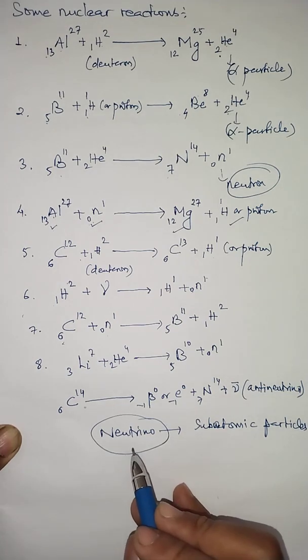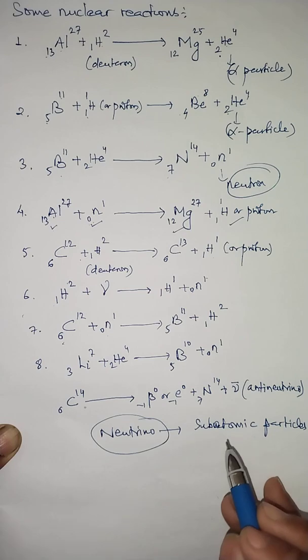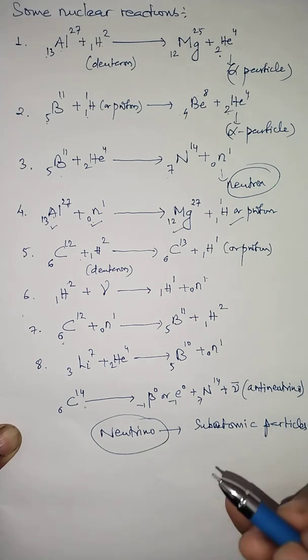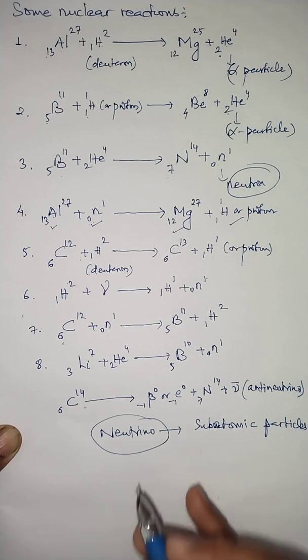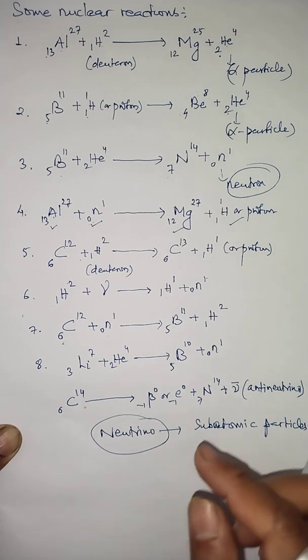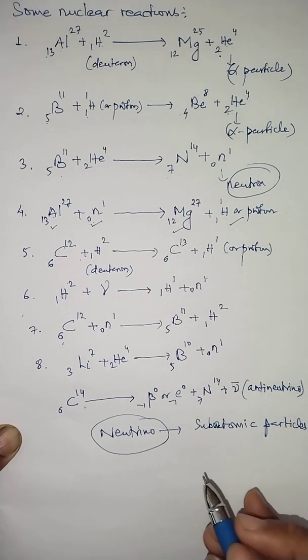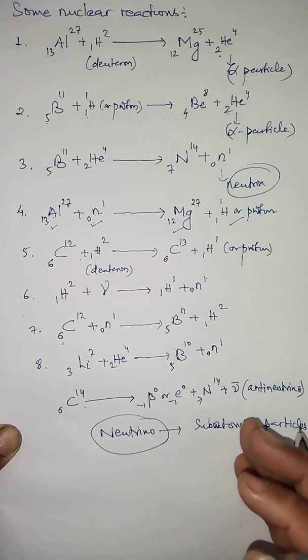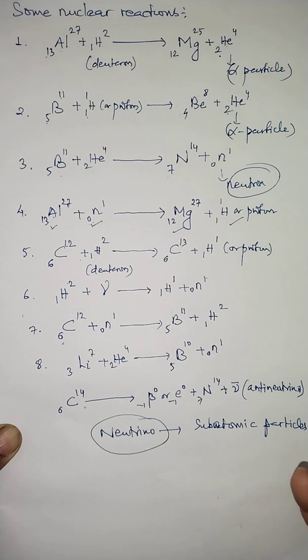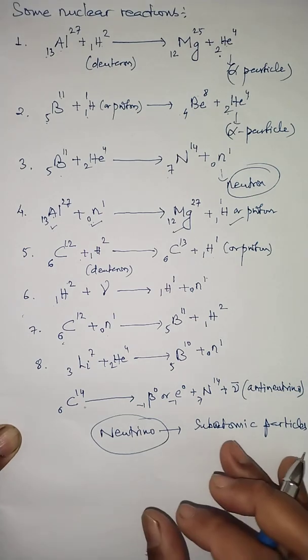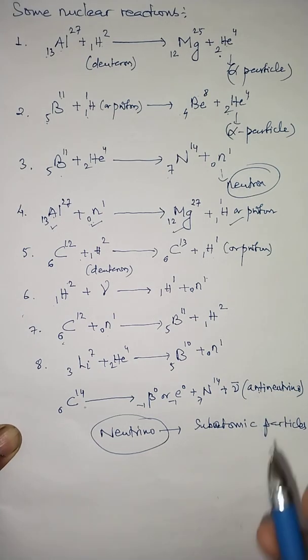Such a subatomic particle, similar to the electron, having no electrical charge, is called the neutrino. But there is an antiparticle of the neutrino, and that antiparticle is called the anti-neutrino. This particle also has no charge. As I said, it is similar and has the same mass, but the opposite of the neutrino. That means this particle is called the anti-neutrino.